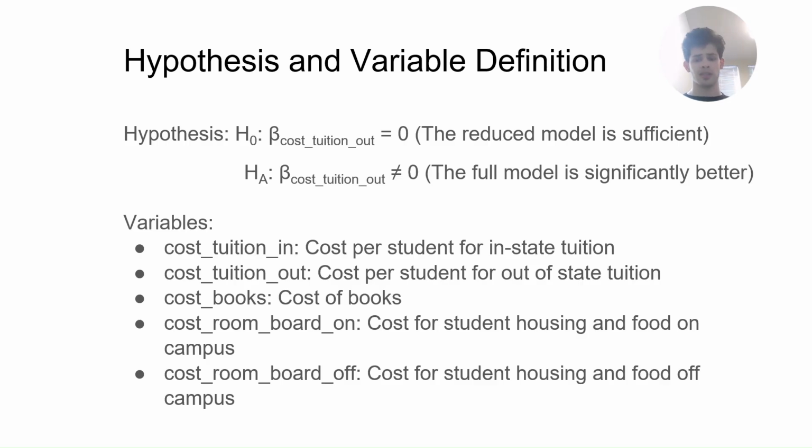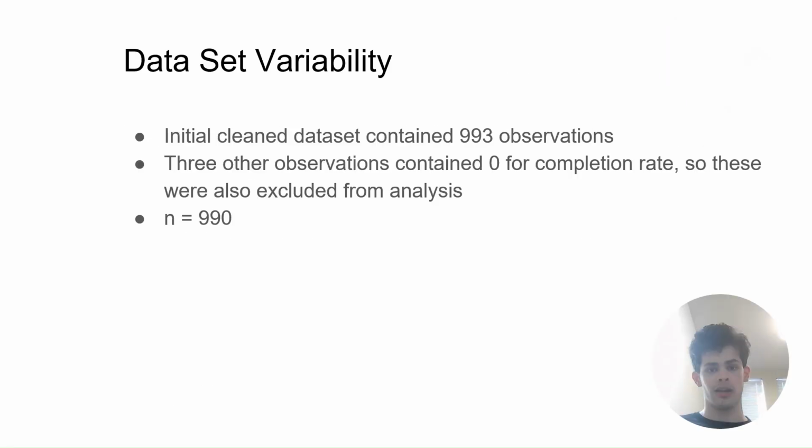The alternative hypothesis suggests that the full model is significantly better and there is an important impact for cost tuition out, and the variables are defined as shown in the slide. Looking at some dataset variability, the initial cleaning dataset contains 993 observations, but 3 observations in that set contained a 0 for completion rate, so these were removed from my analysis, making the number of observations 990.